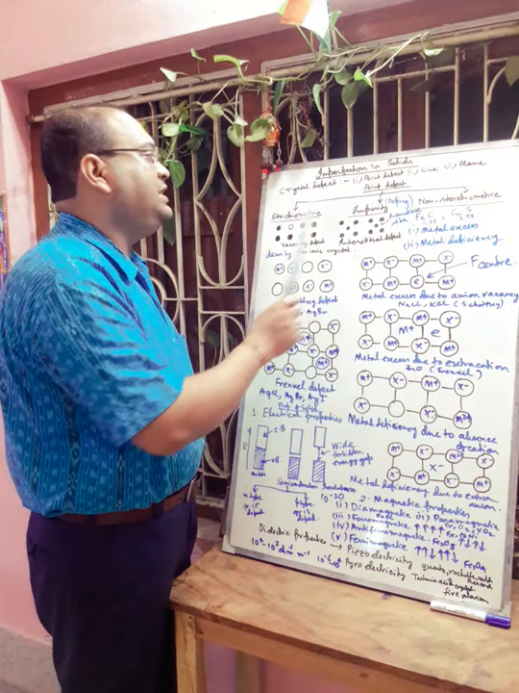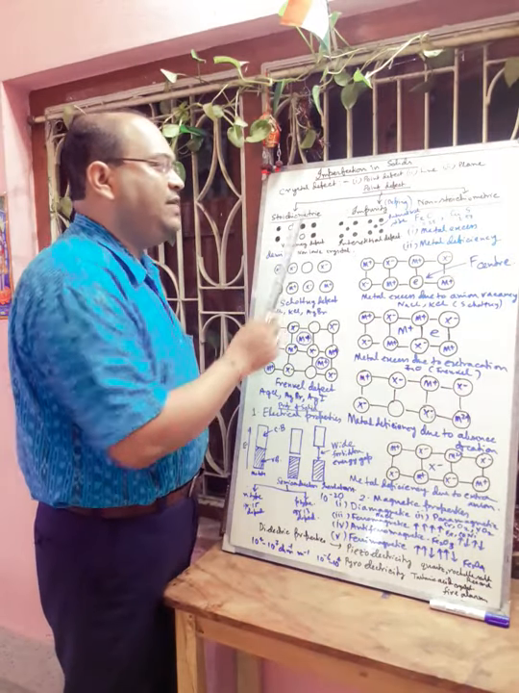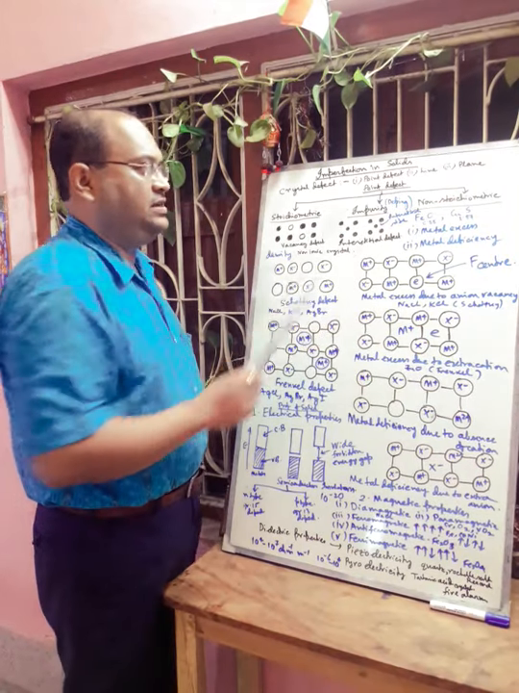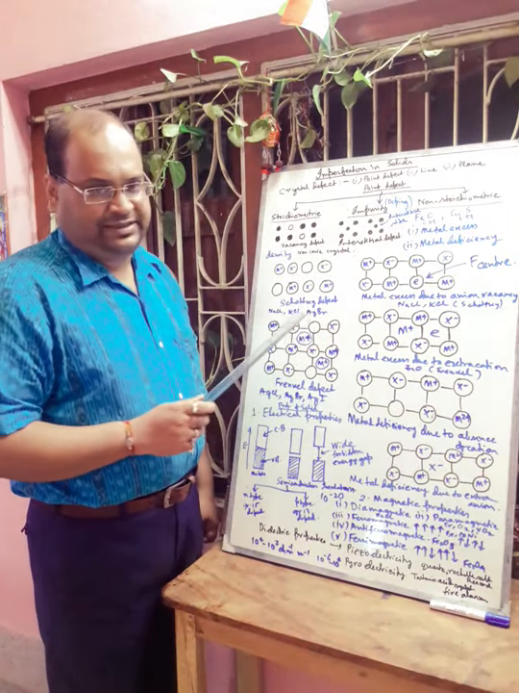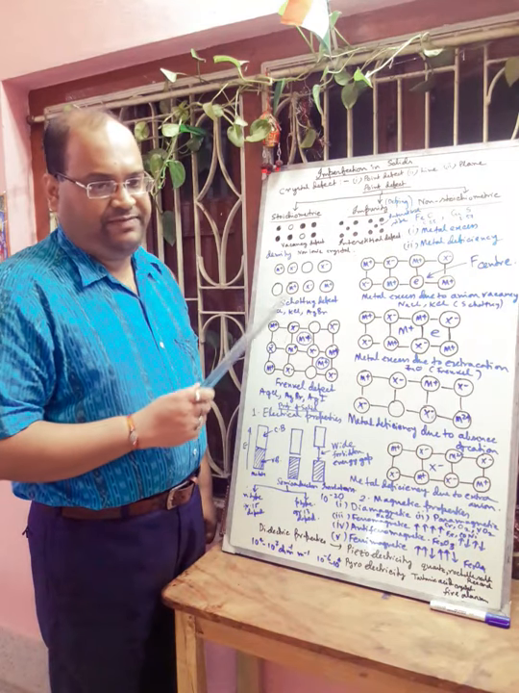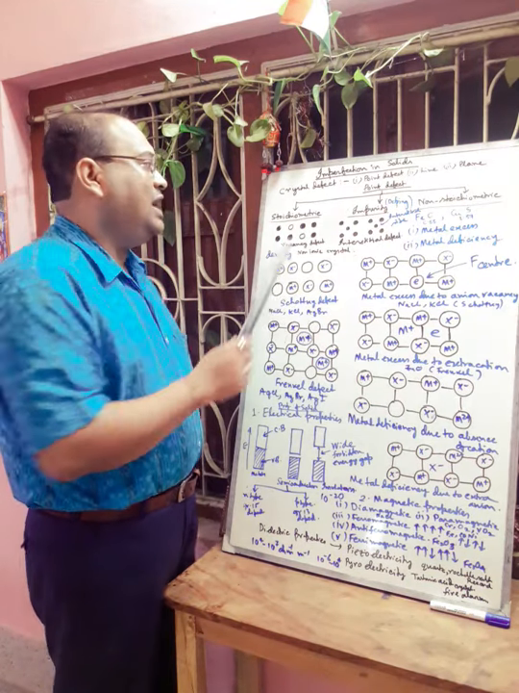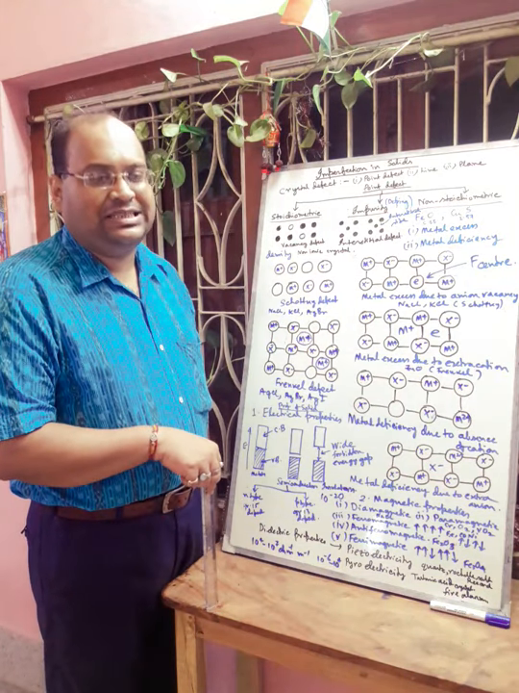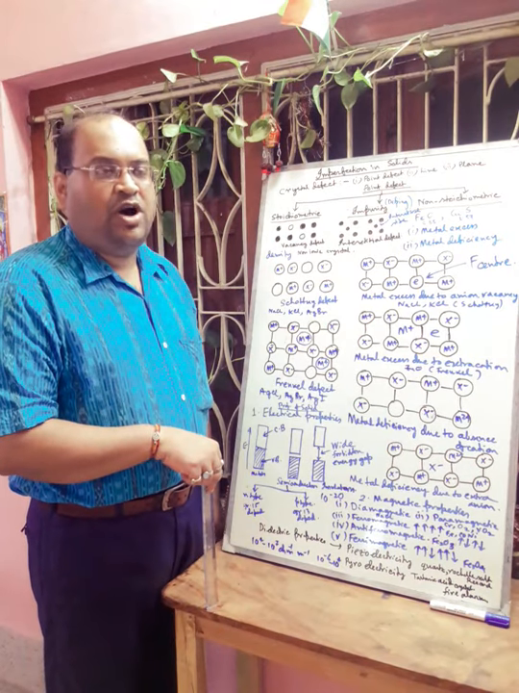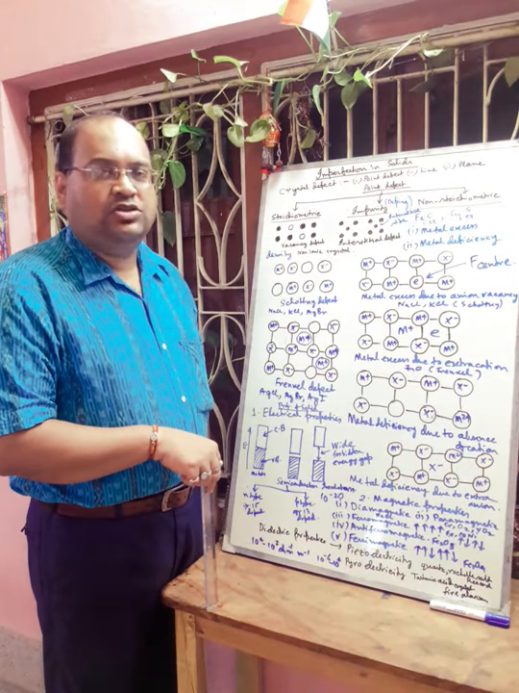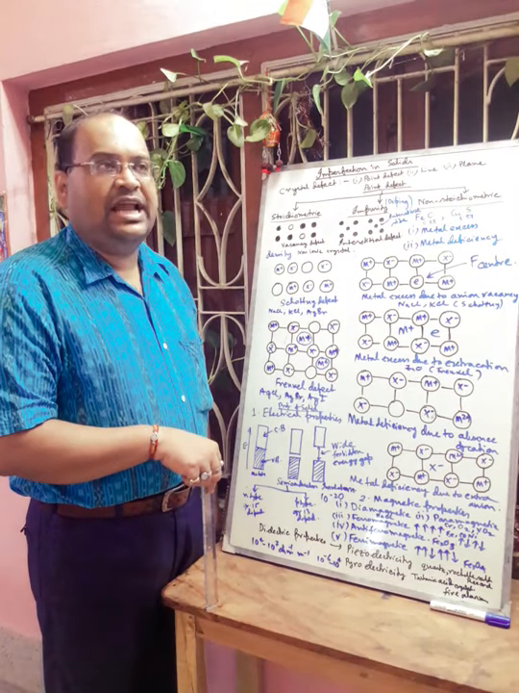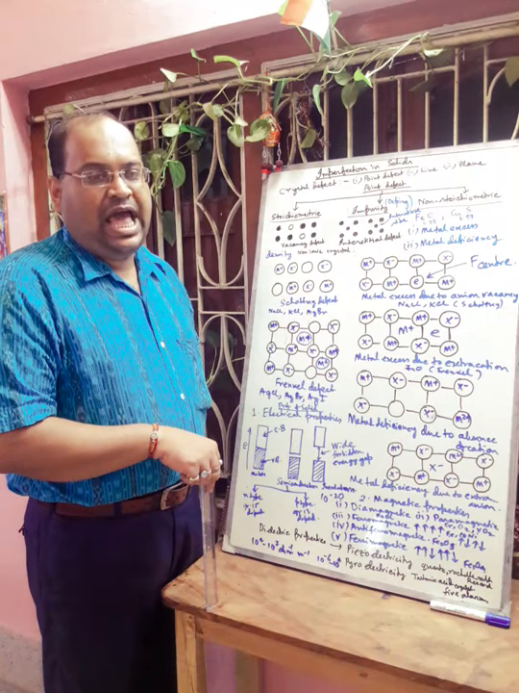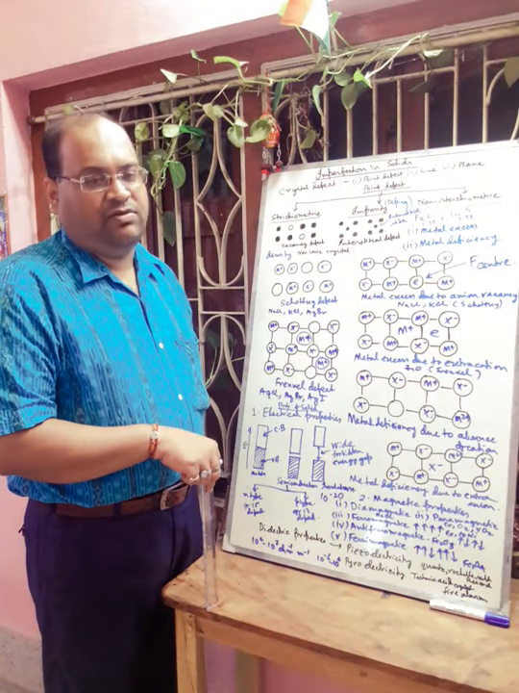Now, these point defects may be three types. One is stoichiometric defect, another is non-stoichiometric defect, and another is impurity defect. These three are the types of point defects. Now, what is stoichiometry? What are stoichiometric compounds? First, we have to understand this thing. Stoichiometric compounds are those compounds in which the number of cations and anions are in the same ratio as indicated by their chemical formula.